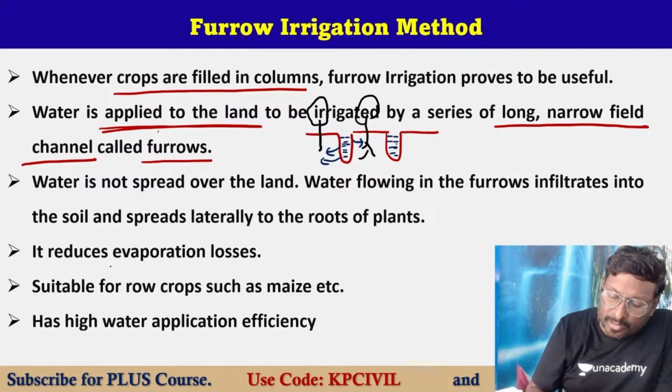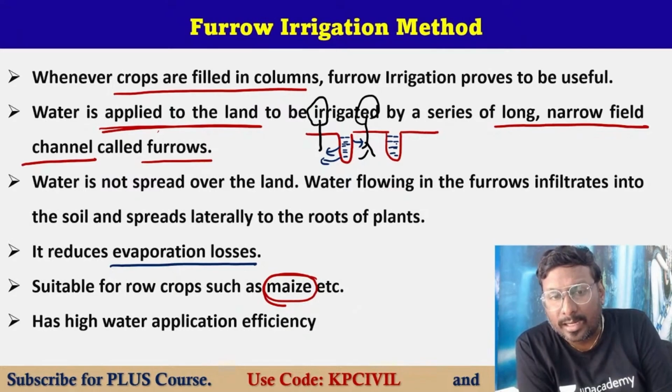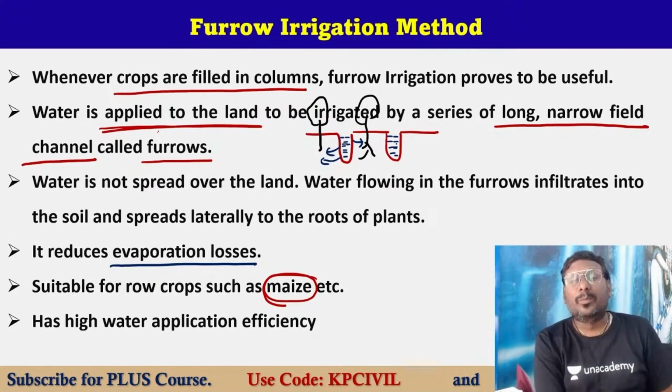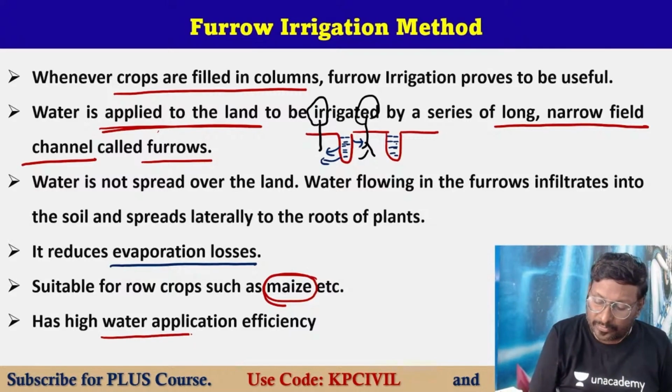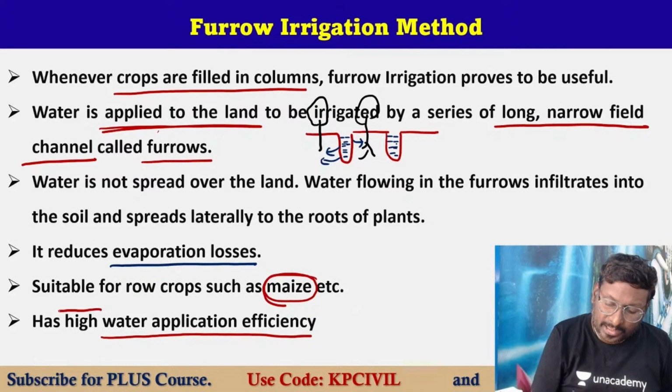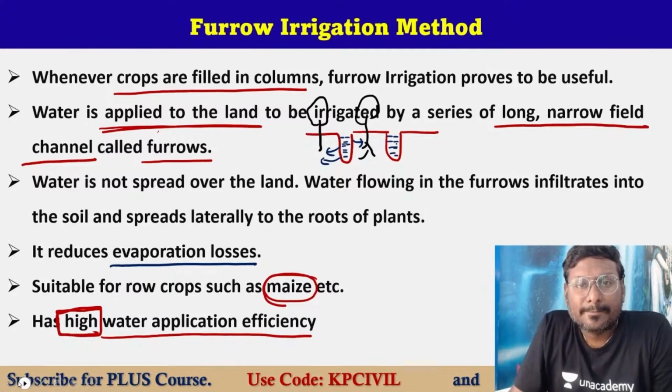So furrow irrigation reduces evaporation loss and is very helpful for crops like maize. Maize is cultivated in columns and needs more water. As it needs more water, evaporation loss is reduced, and an effective supply of water happens. Application efficiency is very high in this method.